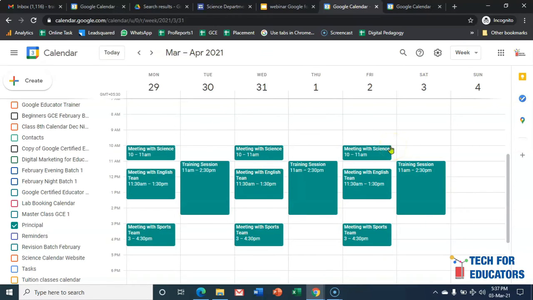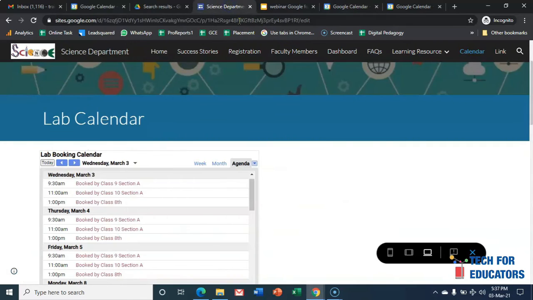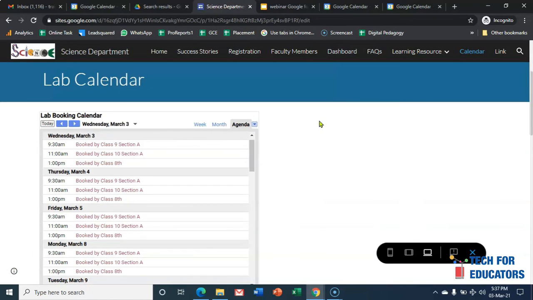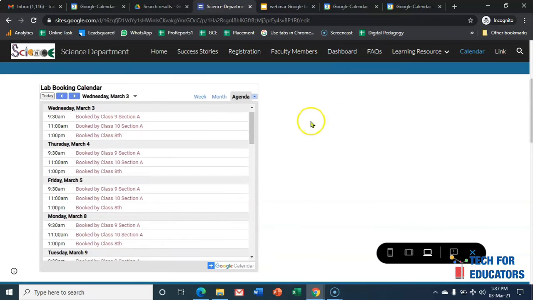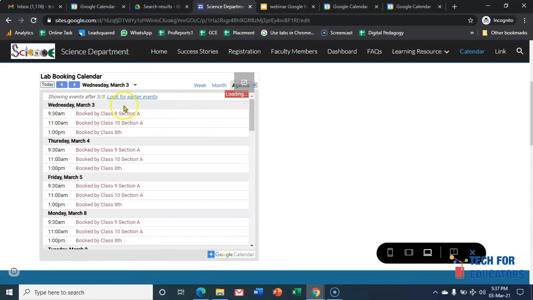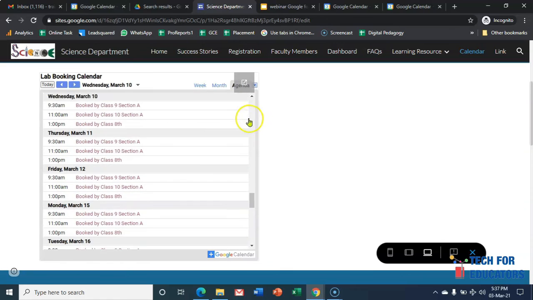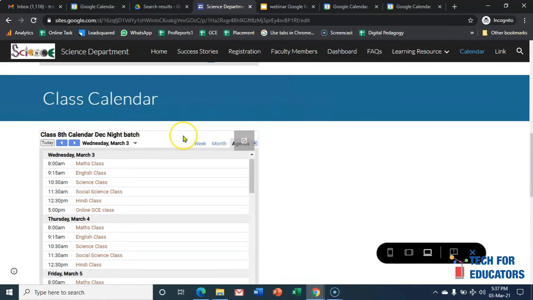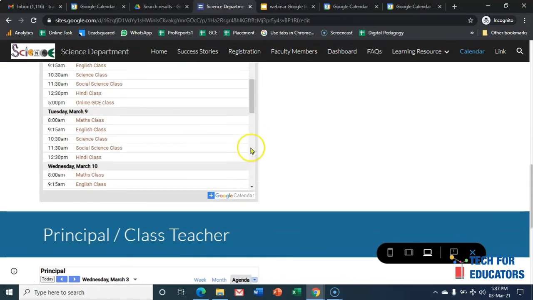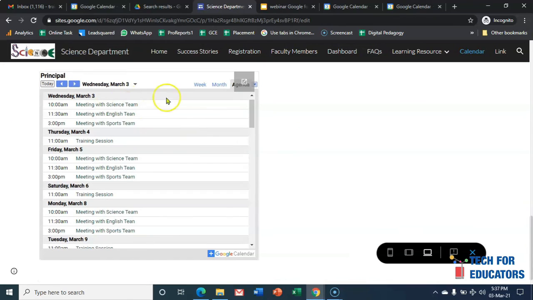So let me take you to the website where we have embedded various calendars. For example, if you have a computer lab in your school, you can have a lab calendar where anyone can see when the lab has been booked. Similarly, we can embed a class calendar on the website, as well as a calendar for the principal or for the class teacher.